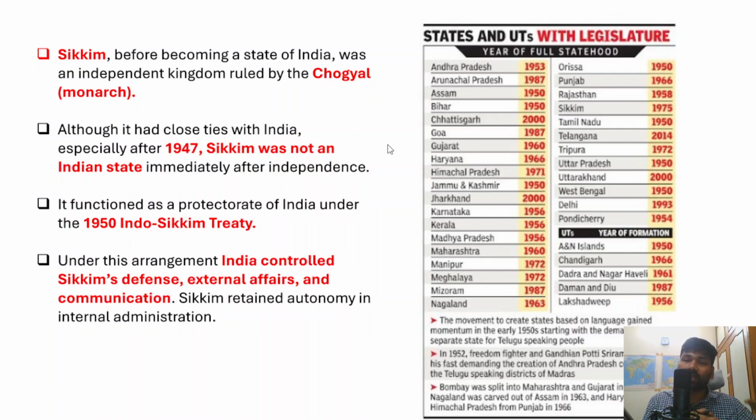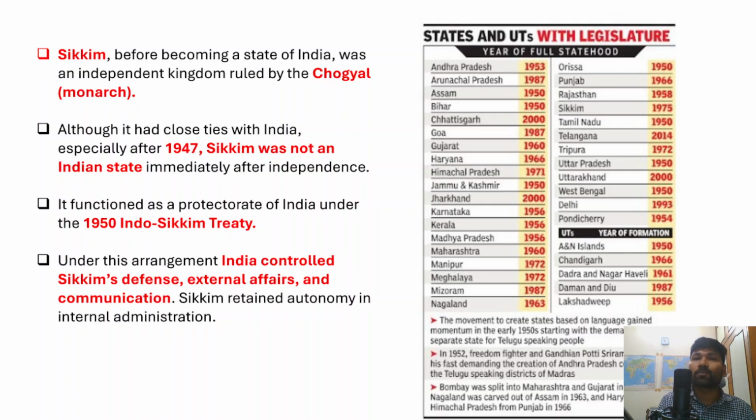Even after India's independence, before Sikkim became part of India as a full state, although it had close ties with India, Sikkim was not an Indian state.